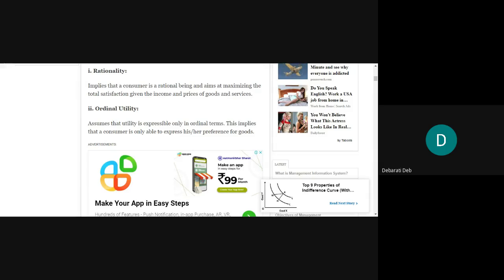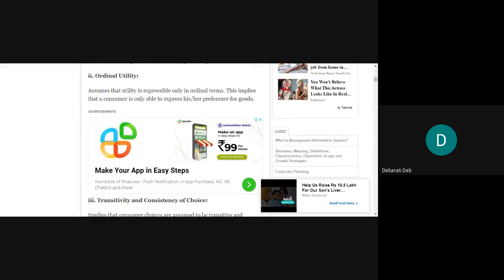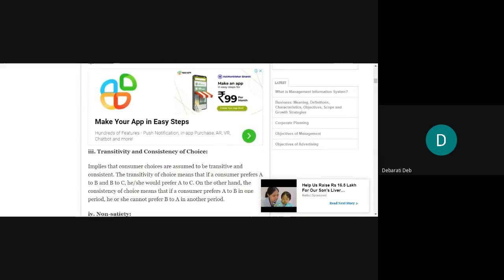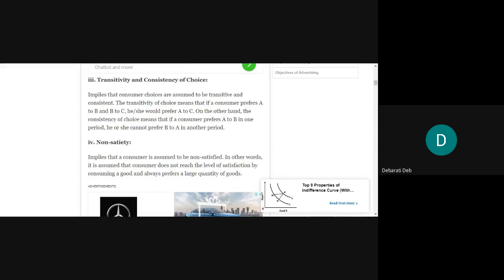Then we learned ordinal utility. What does it imply? It implies that you, as a consumer, are able to express your preferences for any goods or services. Then we learned transitivity and consistency.